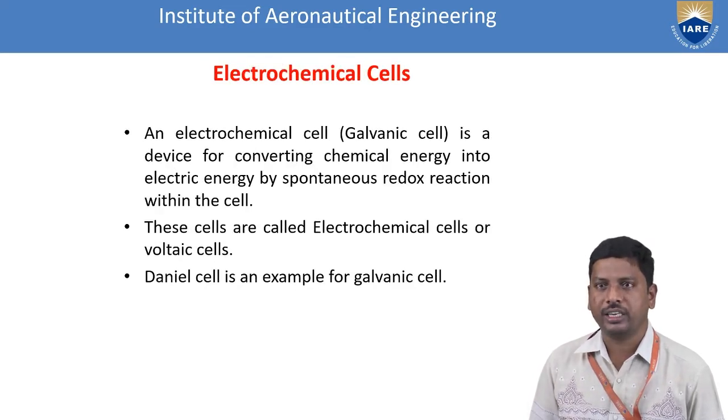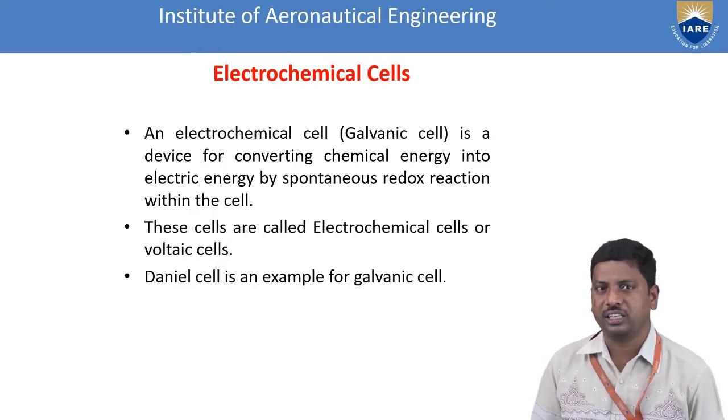So, electrochemical cells. These electrochemical cells are also called galvanic cells, which are devices for converting chemical energy into electrical energy by a spontaneous redox reaction within the cell. That means oxidation and reduction take place in the respective electrodes. At the anode, oxidation takes place. At the cathode, reduction takes place. By the combination of these two electrodes we get a complete cell, the net cell reaction. That net cell reaction is a redox reaction.